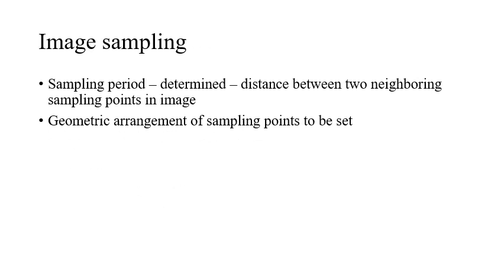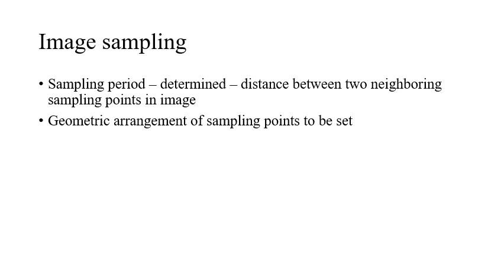Coming to the first step, that is image sampling, right? When we speak of image function sampling, the sampling period should be determined. When we speak of sampling, we need to first tell the sampling period. In terms of an image, what is the sampling period? The sampling period is nothing but the distance between two neighboring sampling points in an image. I repeat, in an image, the sampling period is nothing but the distance between two neighboring sampling points in an image. This is the first thing we need to determine before doing the image sampling.